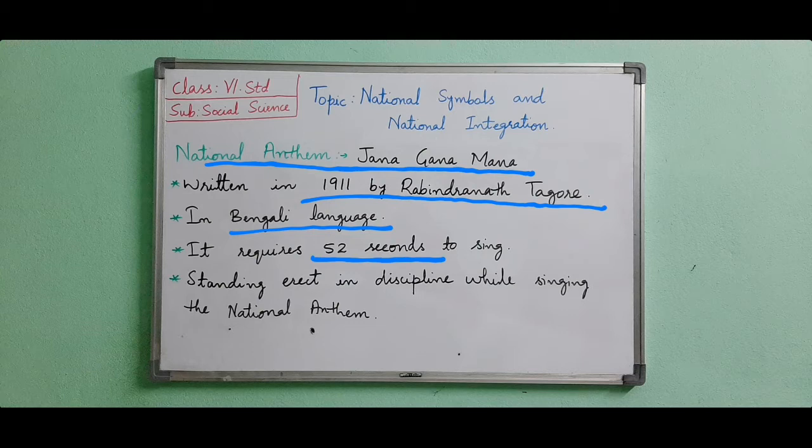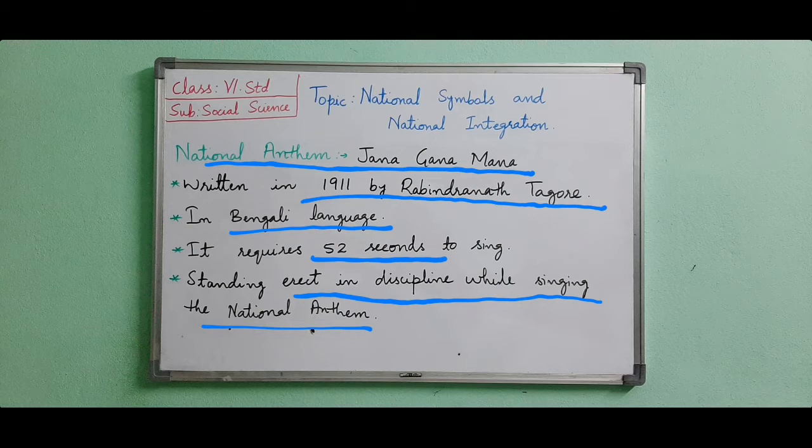On some occasions, only the first and the last lines are sung. It requires 20 seconds. It is the duty of every Indian to respect the national anthem. Showing disrespect and hindering its singing are considered punishable offenses under the law. We should show respect towards our national anthem. How can we show the respect? By standing erect in discipline while it is being sung, and singing with flawless pronunciation. By following these 2 steps, we can give respect to our national anthem.